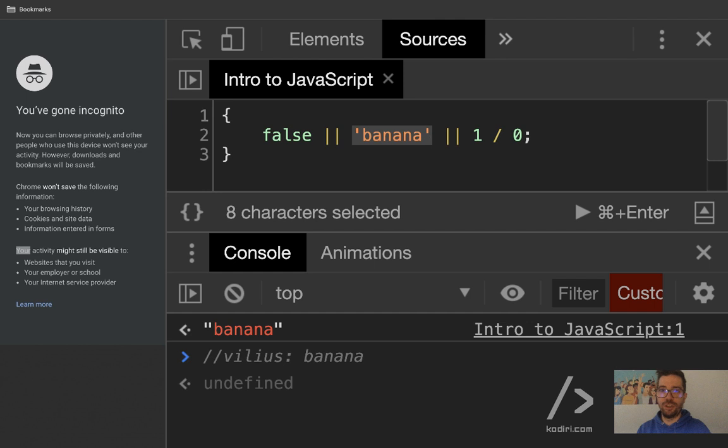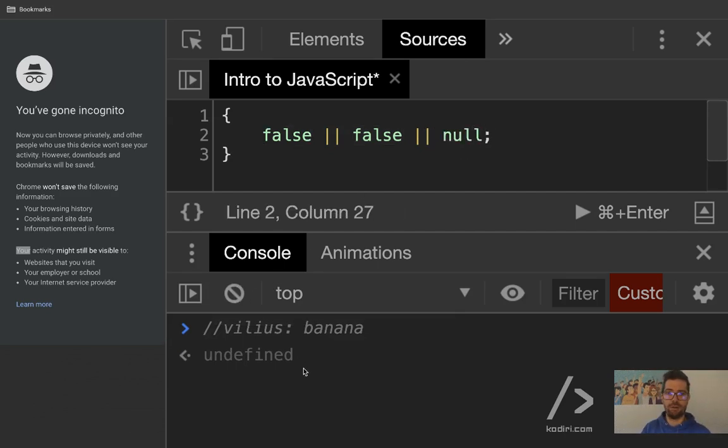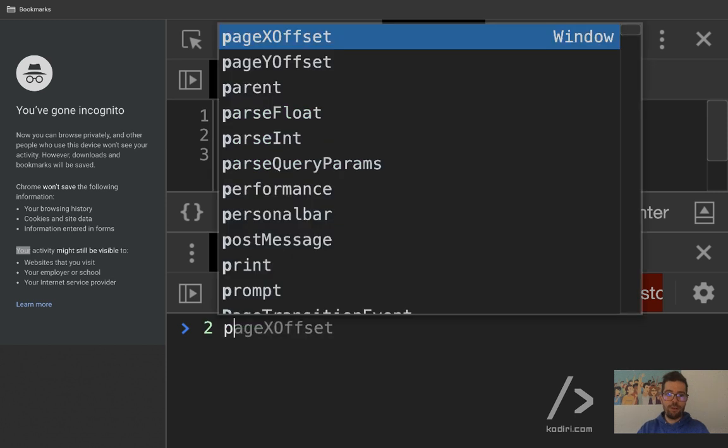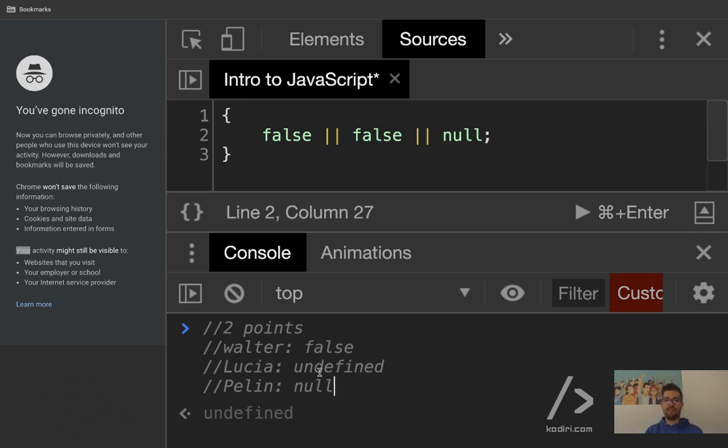If we put false, then we have a problem. Because is the first condition truthy? No. Is the second condition truthy? No, because we have only one, return whatever the last condition is. So if we put null, what will it return? So Walter, there are 2 points on the board challenge. Walter said false. Lucia said undefined. Pelin said null. So Pelin got the jackpot.